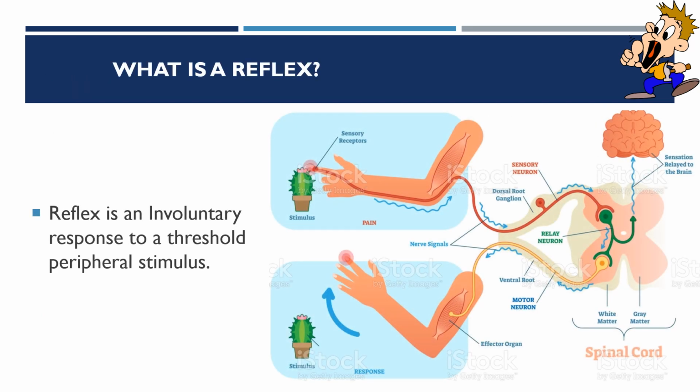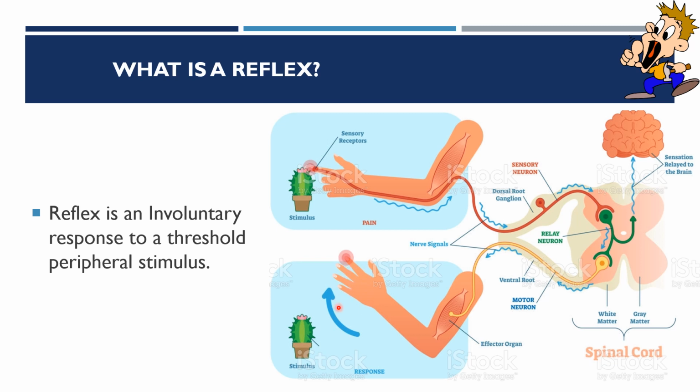Reflex. So reflex, it is an involuntary response to a threshold peripheral nervous stimulation. So for example, here when the hand is placed on a hot surface or a hot object, a frying pan, here you can see it is immediately withdrawn.